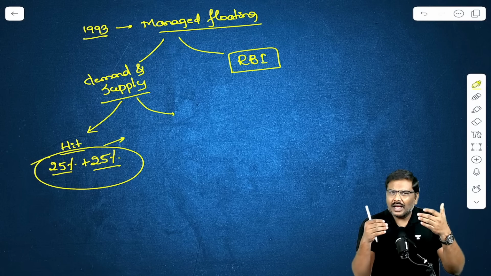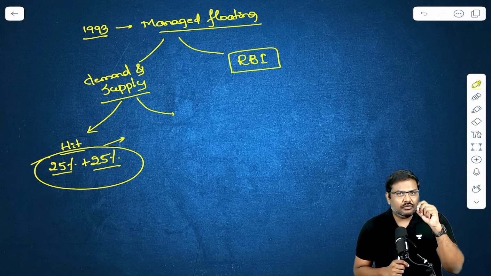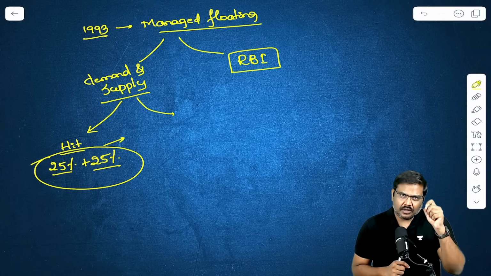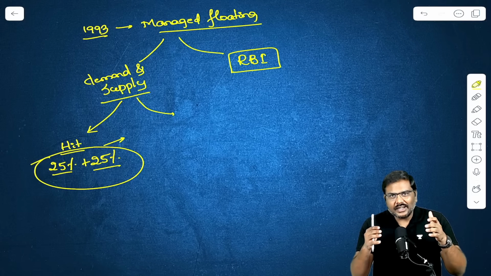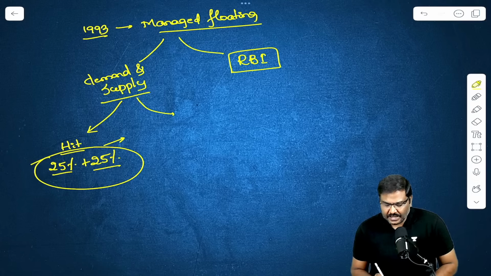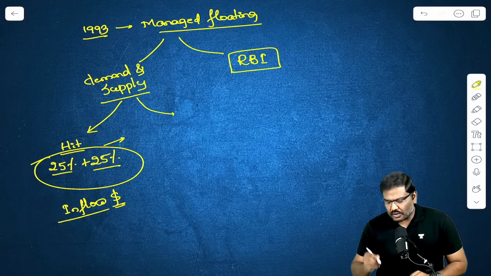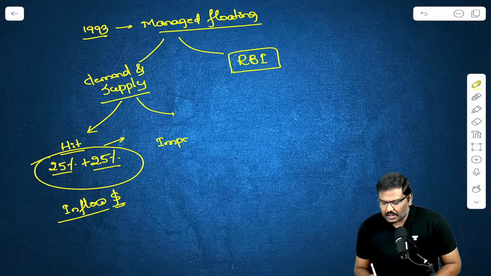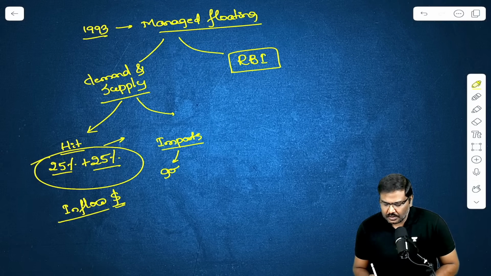For example, I'm pretty sure you have come across this particular data point multiple times by now. For the month of October, India's exports went down 8% to USA, 12% overall exports took a hit, and the trade deficit widened. So as a result of this, inflow of the dollars actually went down. And simultaneously on the other side, the imports increased into the Indian market. Imports in the form of gold, in the form of silver, in the form of fertilizers.